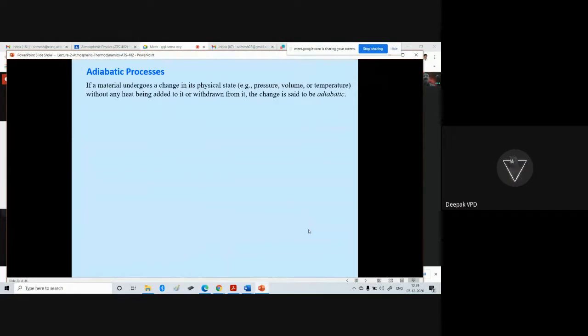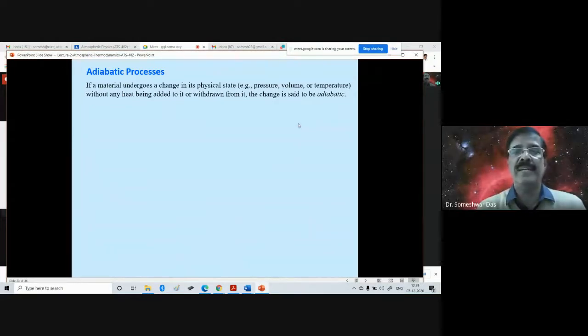So this is the definition of the adiabatic process, right? You have studied this at your BSc level. This is a very good conceptual definition for understanding the physical processes. But as we discussed last time also, in the real atmosphere the processes are not always adiabatic.